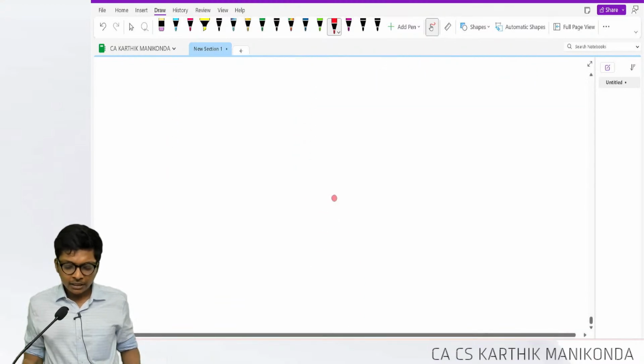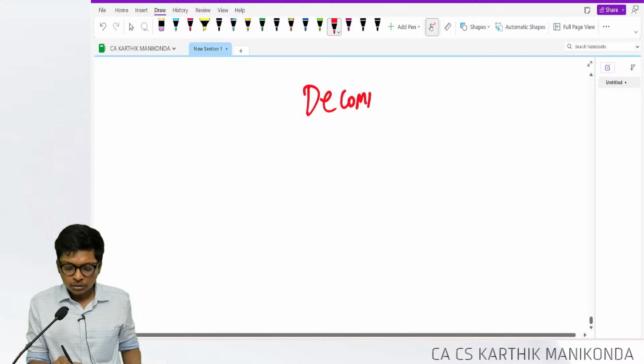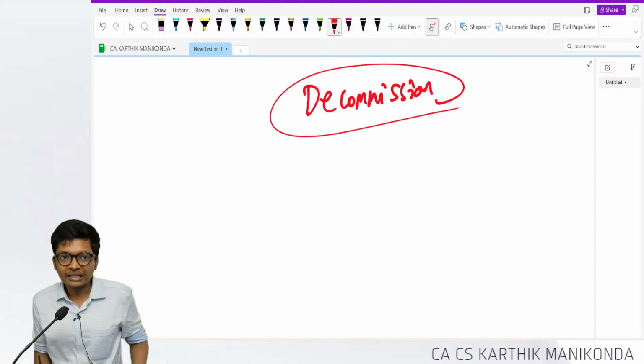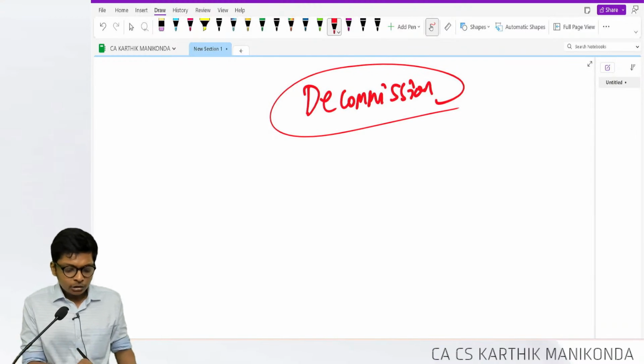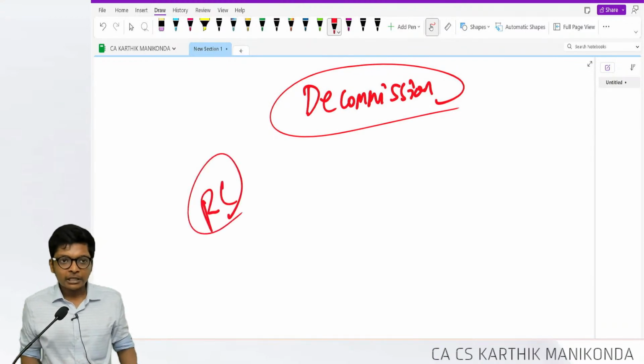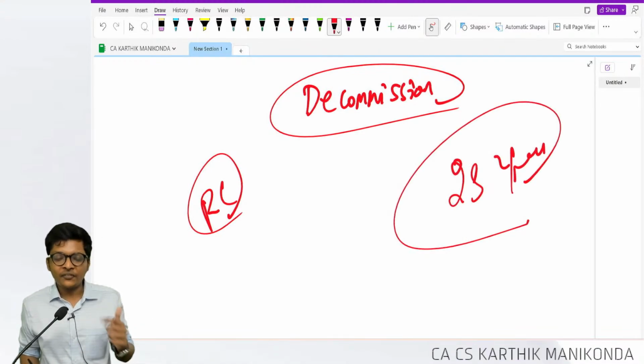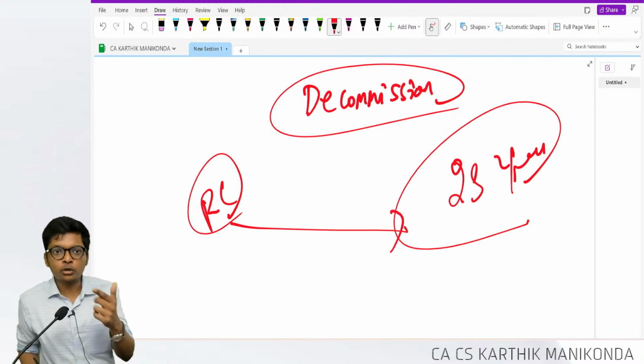Here there is another important point called decommissioning expenses or restructuring. I installed the roller coaster today, but the government told me to close the amusement park in 25 years. So after 25 years, I have to remove the roller coaster.